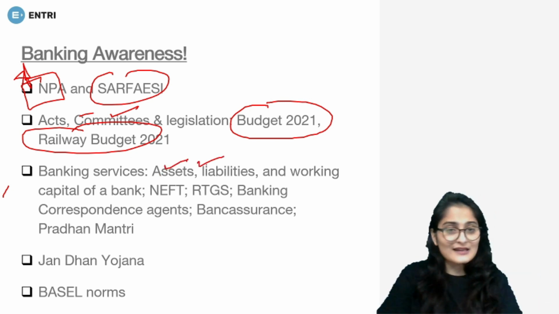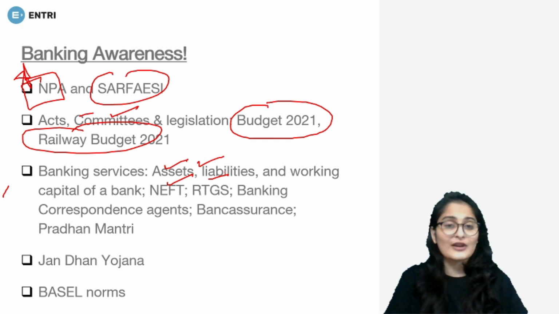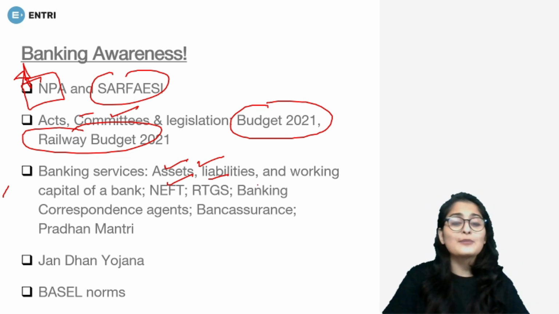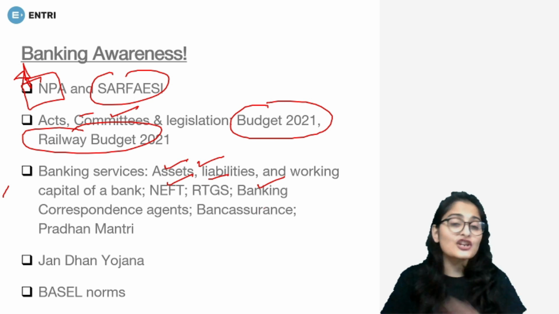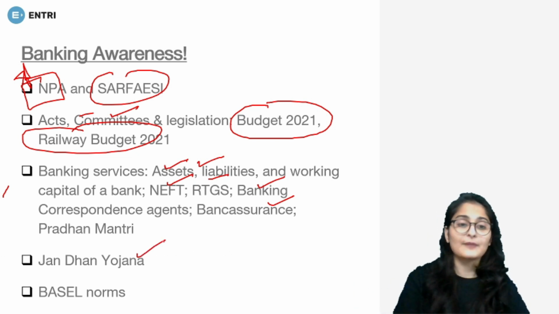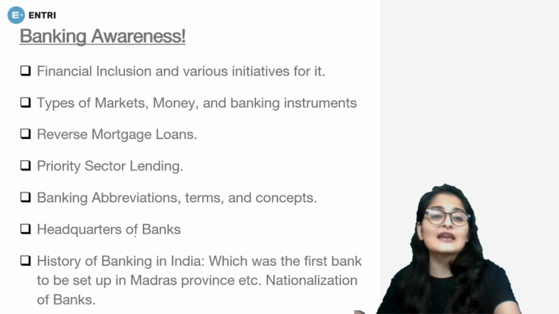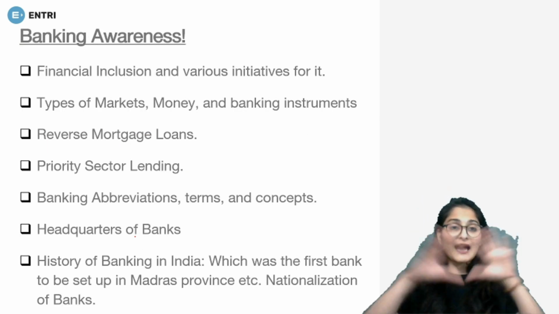What is an asset? What is a liability? NEFT, RTGS. We all know RTGS was quite a news being made 24/7. It's very important. Then Banking Correspondence Act, all the bank assurances that have taken place. All the yojanas like Pradhan Mantri Jan Dhan Yojana, one of them being. Basel norms. You have to know about all that is happening in and around the banking sector.